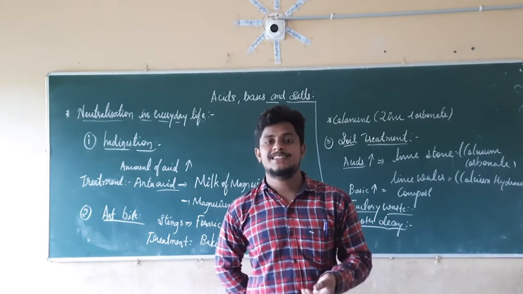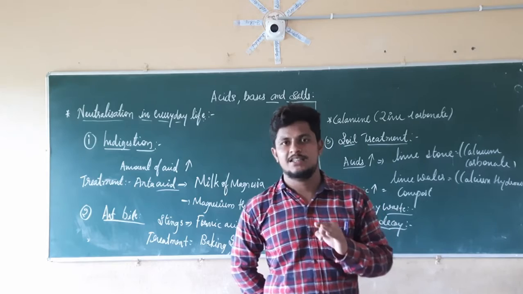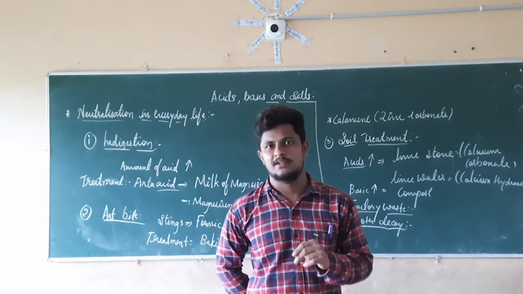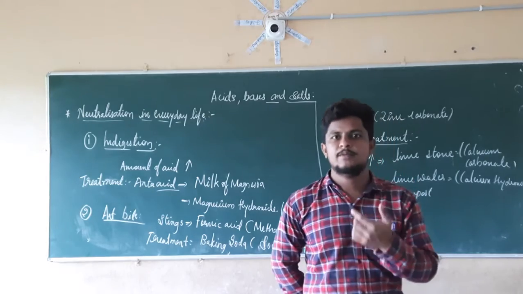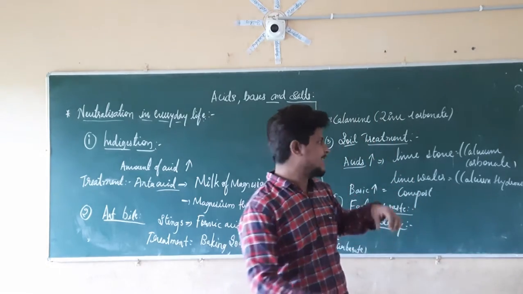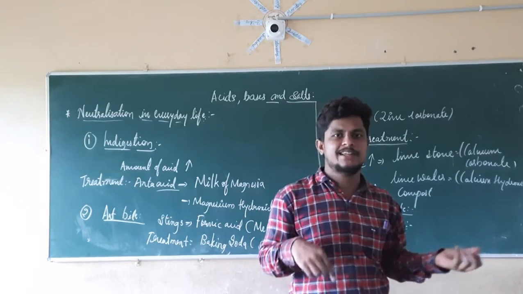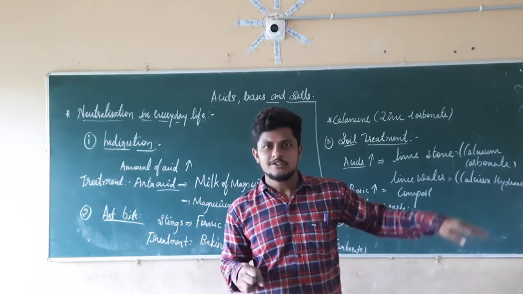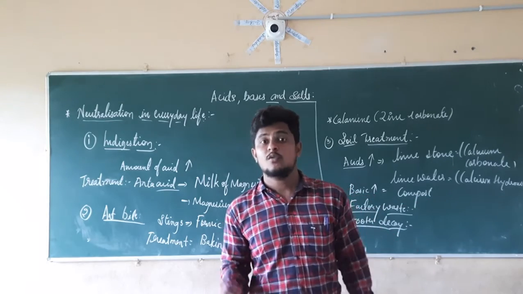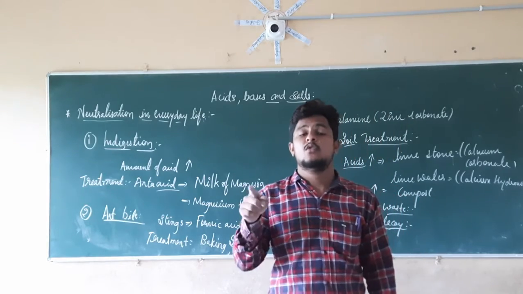So to stop that, whatever leftover substances are present in between our teeth and the gum should be cleaned, and the nature should be neutral. So we already know that inside our mouth it is becoming acidic in nature. So we have to use basic nature substances to nullify the effect of the acid. So what basic nature substances are we going to use? That is nothing but we are going to use